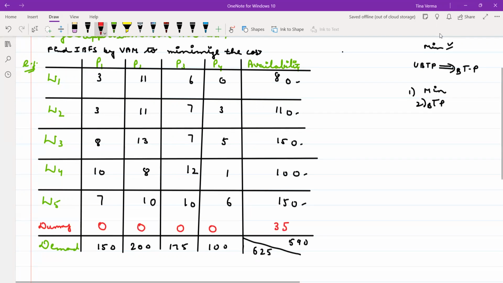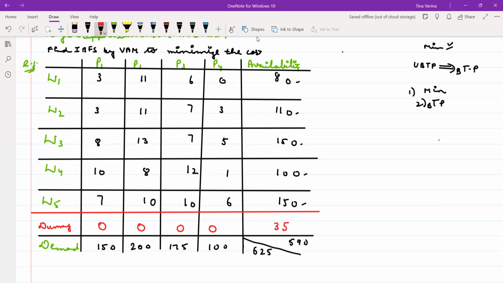Is it clear? Yes or no? Whenever you have to make it balanced, if the sum of columns is more, you have to add a row, and if the sum of rows is more, you have to add a column. Is it clear? This way you make it a balanced transportation problem.